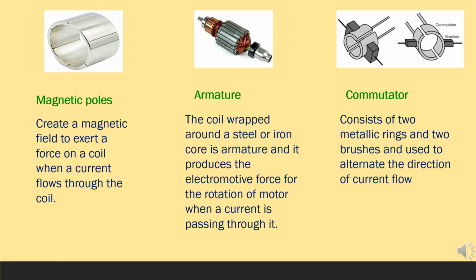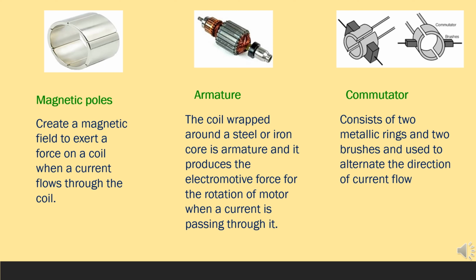In normal DC motors, this magnetic field is obtained by permanent magnets arranged around an armature. Then what is an armature? In normal DC motors, there is a coil much like the coil you used in the previous activity. But the coil of the DC motor must be strong enough to withstand an external load. Therefore, the coil is wrapped around a steel or iron core. This coil together with the core is known as the armature.